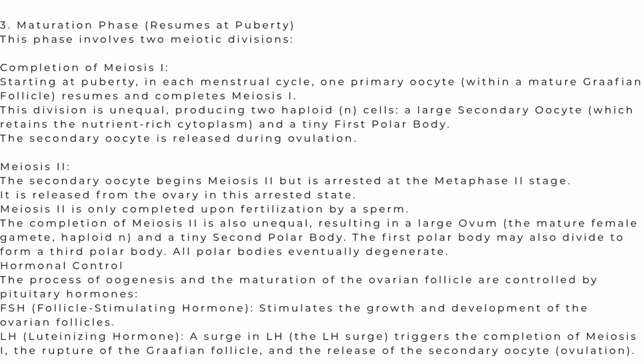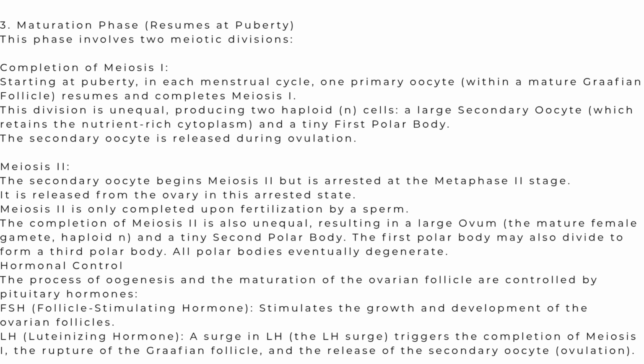The third one is the maturation phase. Oogenesis takes place in the ovaries. The process is initiated prior to the birth of the female baby. The primary oocytes, two in number, enter the maturation phase, which includes meiotic division: meiosis first and meiosis second.